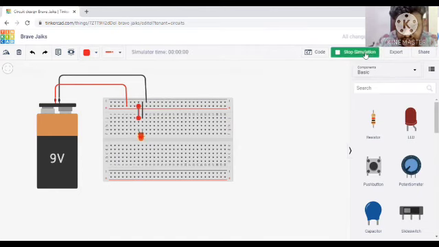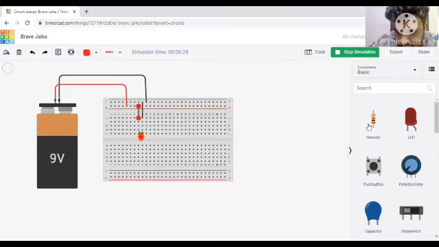When we start simulation, we can see that our LED has been destroyed. The reason for the destroying of the LED is shown here. Here the current is 915 milliampere, while this LED will carry only 20 milliampere. So a large amount of current is passing to the LED, and this will destroy our LED. So we need to provide a resistance. We need to resist the current.